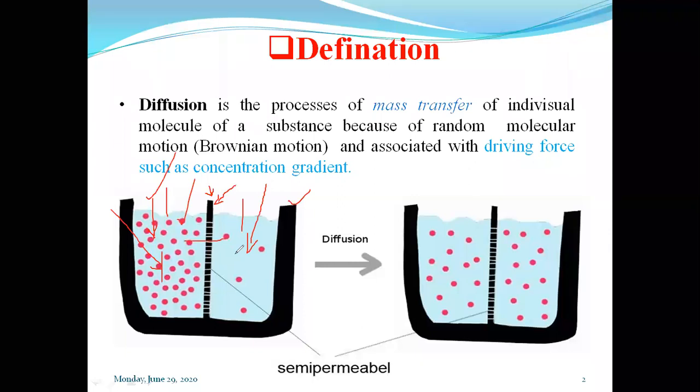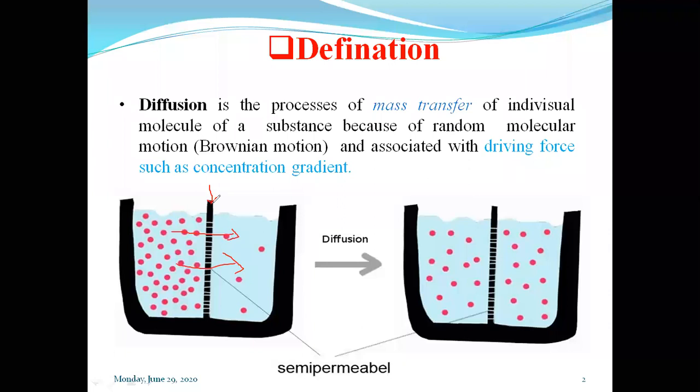Whatever the difference between the lower and higher concentration, that concentration gradient will promote the flow of molecules, the flow of drug, from the higher concentration to the lower concentration across the semi-permeable membrane or the barrier membrane present between the two phases.